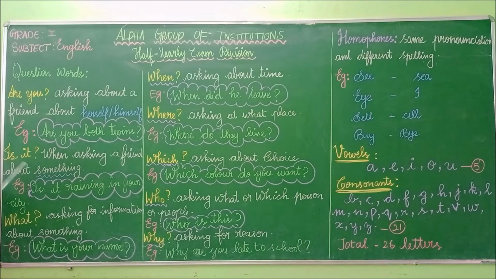Next, is it? Is it is a question word. When asking a friend about something, we have to use the question word is it. Look at the example, is it raining? So I have to use the question word is it.